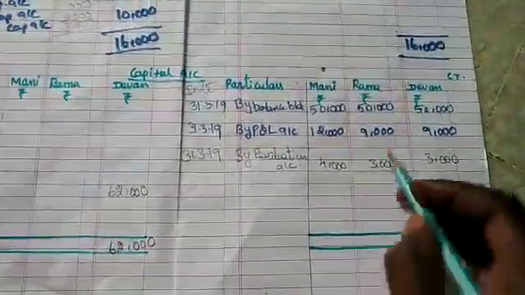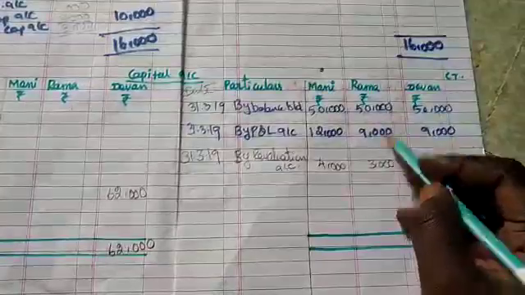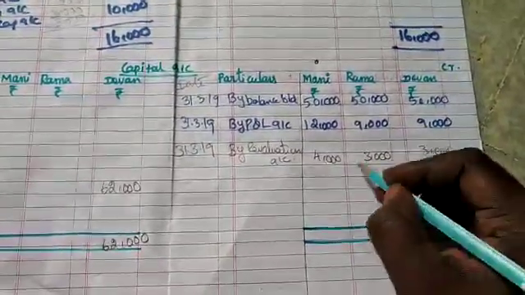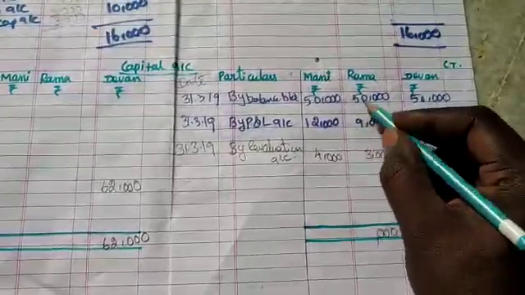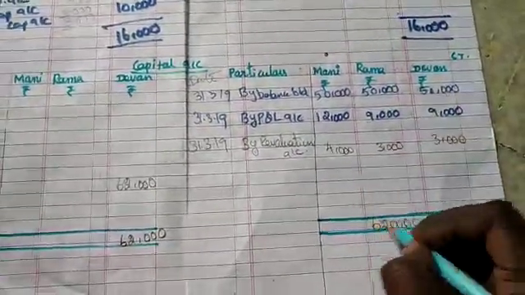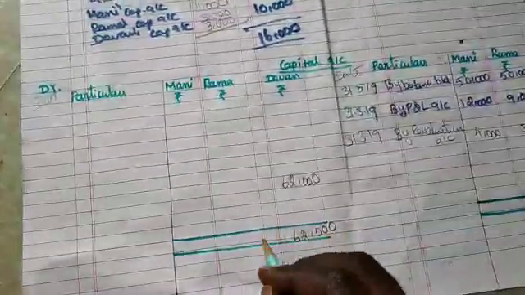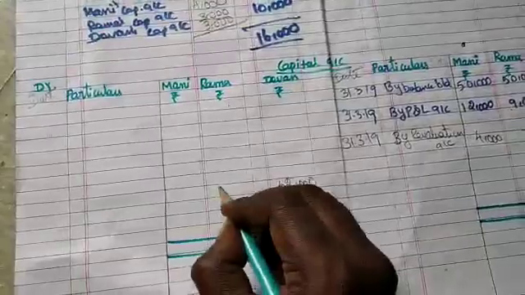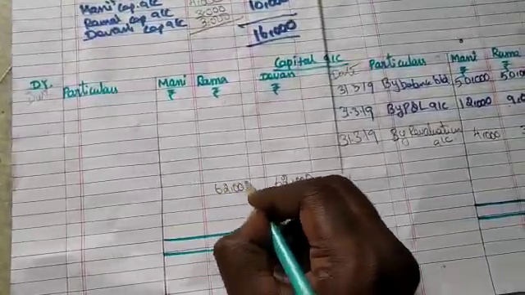Then you see here, 3 plus 9 is 12, and 6 is 62,000. The same 62,000 here. Rama is not a retiring partner, so we can place it directly. It will be considered as a closing balance.